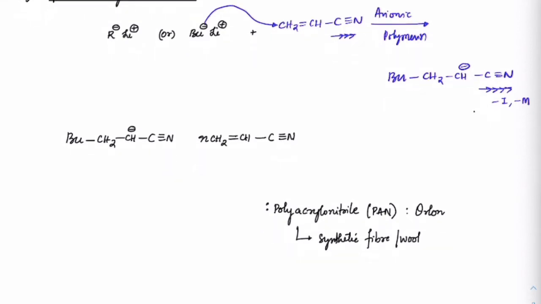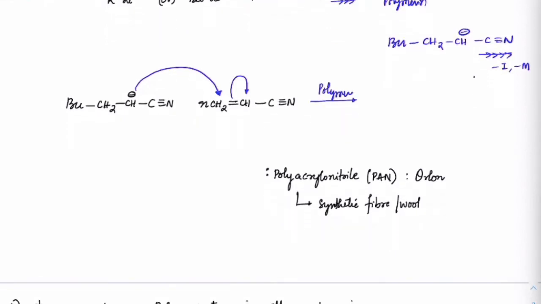Now for the next molecule, this C minus which has formed will attack here, this pi bond will shift onto this carbon, and this C minus again attacks the next molecule. So this will undergo polymerization to give CH2 CH CN, and this group will polymerize n times. We will remove this butyl by some other reaction, because that can be terminated easily once the entire polymer has been formed.